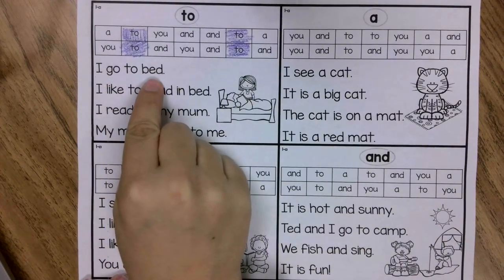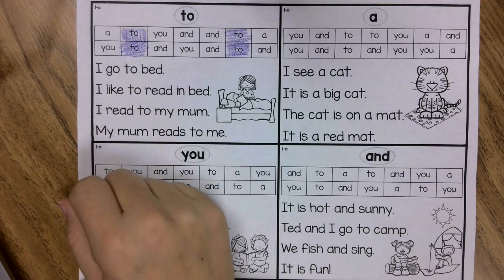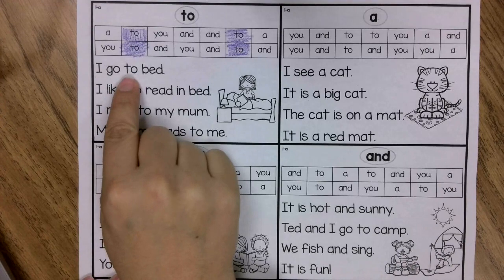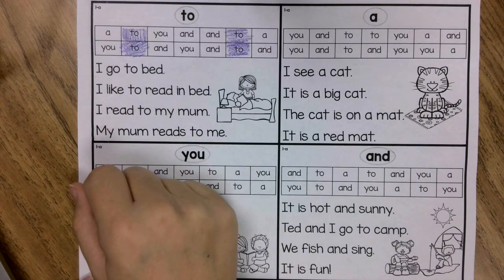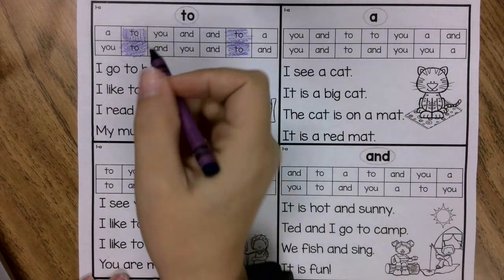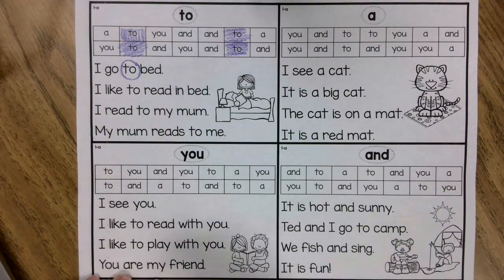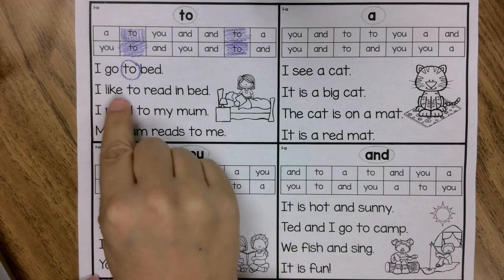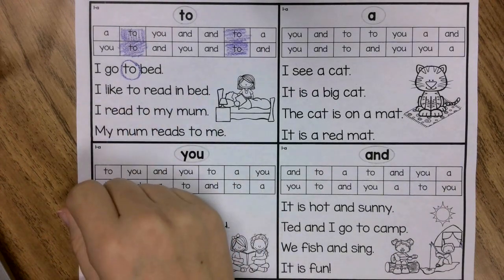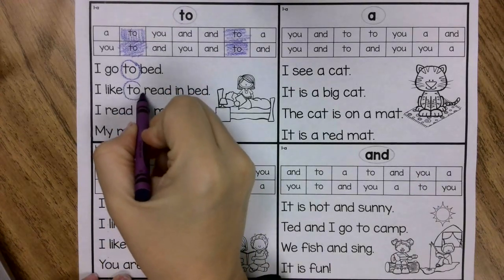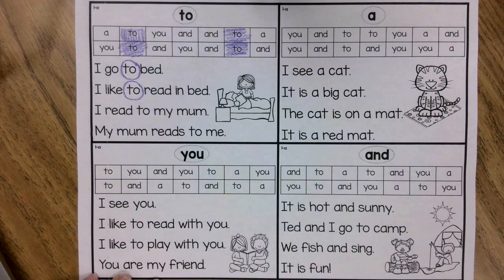I go to bed. Can you find the word two in that sentence? Is it the first word, second word, third word, or fourth word? That's right, it's the third word. So I'm going to circle the word two. All right, let's read sentence number 2. I like to read in bed. Do you like to read in bed? I do. Can you find the word to in that sentence? Right here. It's the third word again.